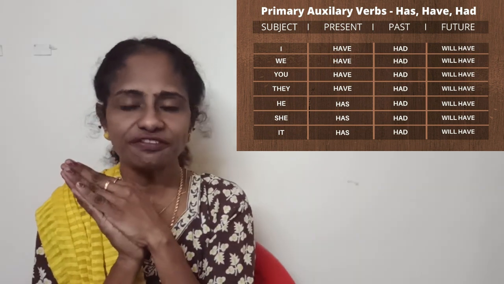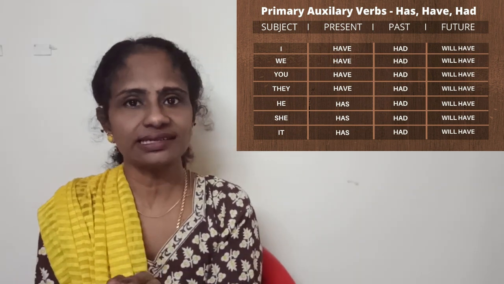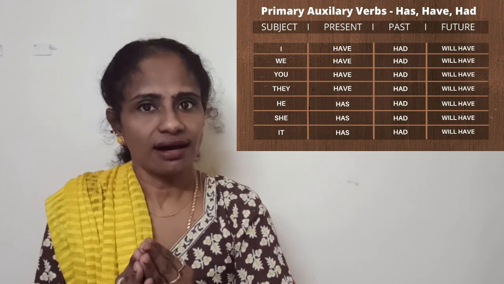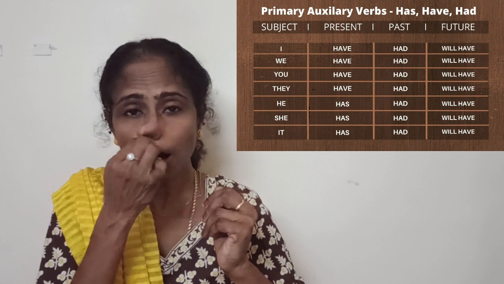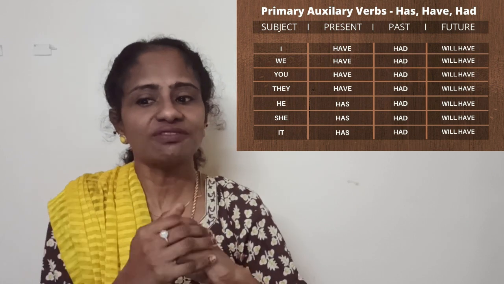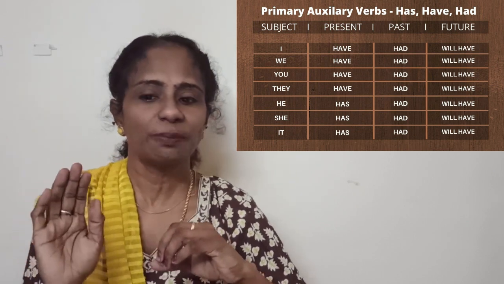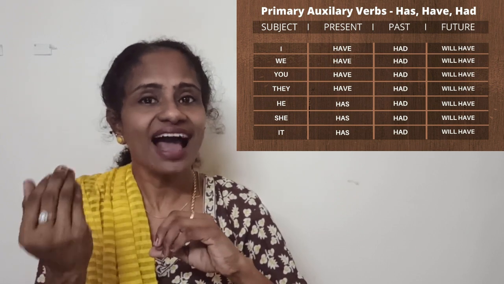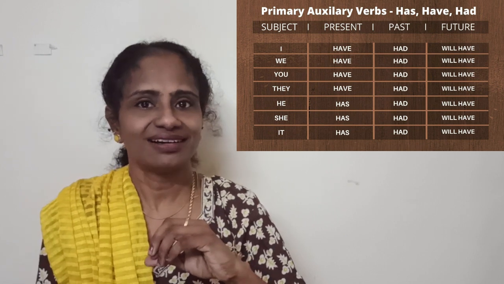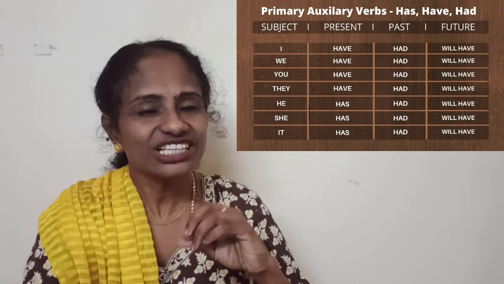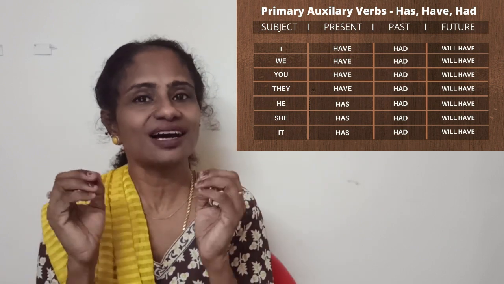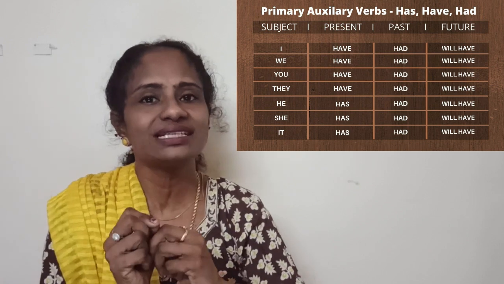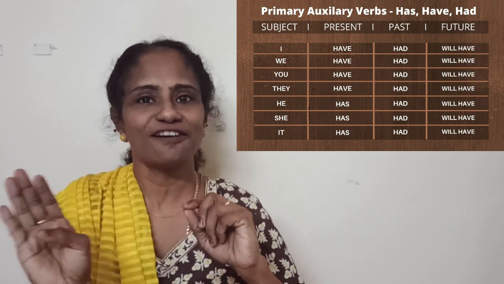Okay, now you might find it simple, but when you write in a sentence you mess it up. Particularly when a noun comes in place of the pronoun, okay, noun means a name, right? When a name comes, we make mistakes. How do we make the mistake? Like Meena has, or have. Meena comes under she, doesn't it? So if a person's name like Meena comes, it always has to be has and not have.